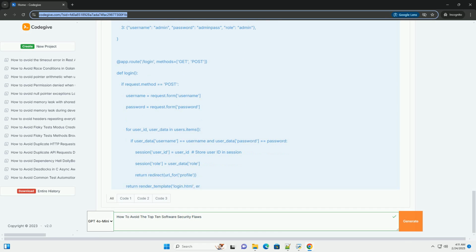Prevention strategies. Input validation: validate all user input. Check the data type, length, format, and allowed characters. Reject invalid input. Never trust user input. Output encoding: encode output to prevent cross-site scripting, XSS, attacks. Parameterized queries, prepared statements: use parameterized queries or prepared statements when interacting with databases. This separates the SQL code from the user-supplied data, preventing the data from being interpreted as code.